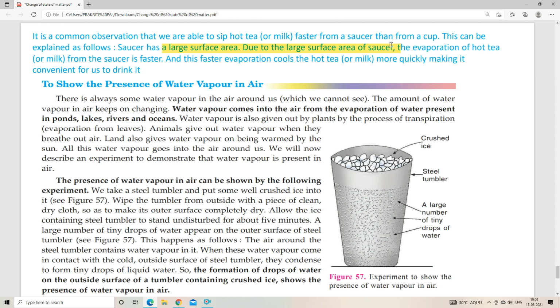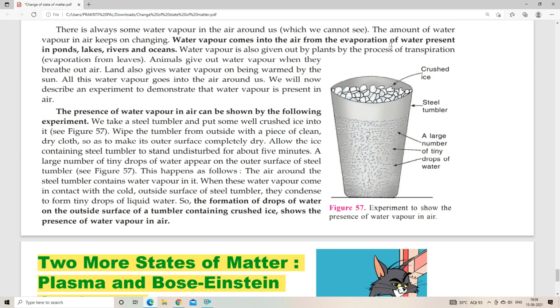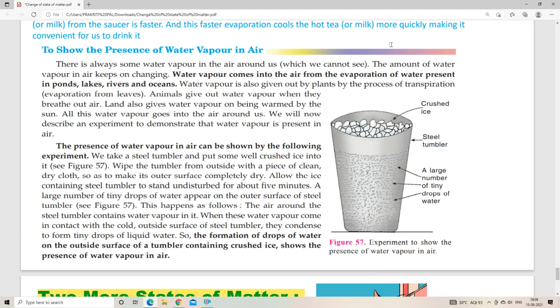Now you see, to show the presence of water vapor in air: there is always some water vapor in the air surrounding all around us, but we can't see the water vapor, right? Now how can we show the presence of water vapor in air?